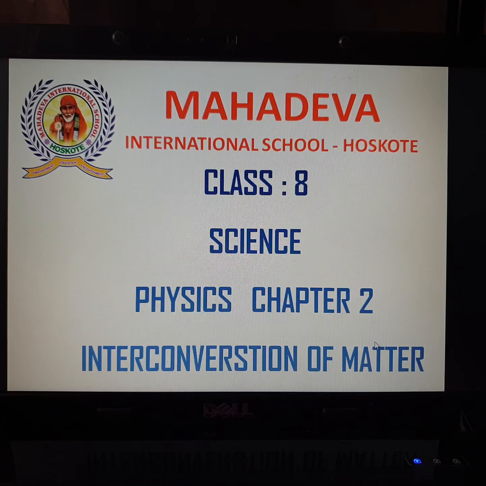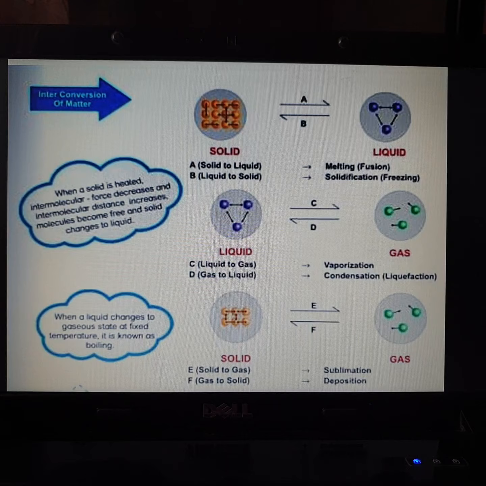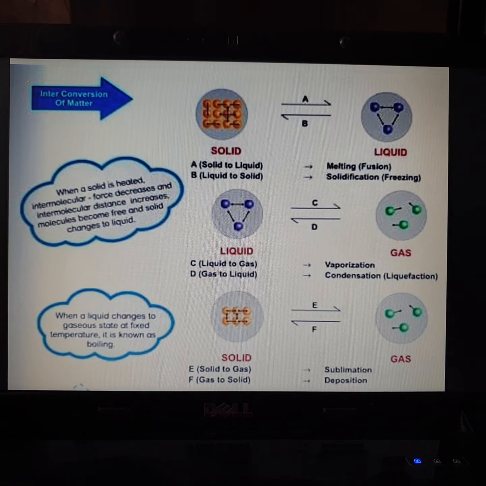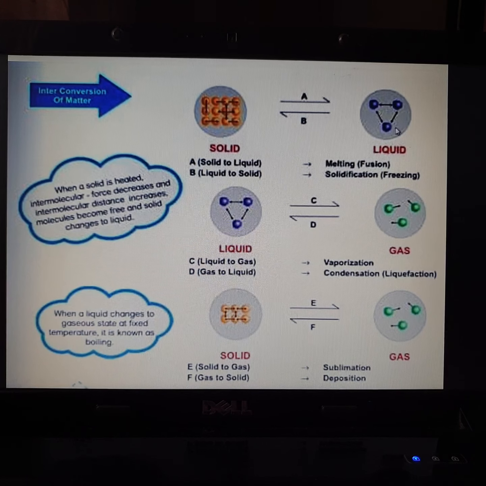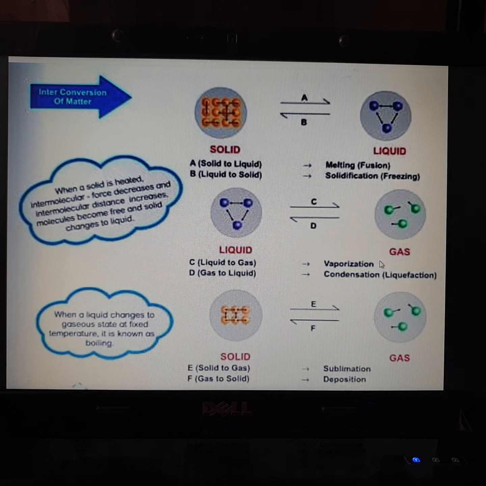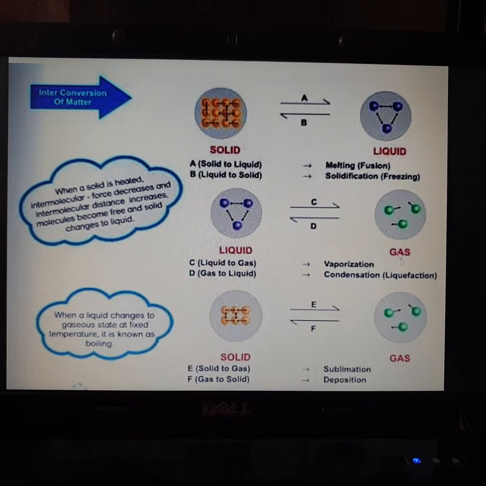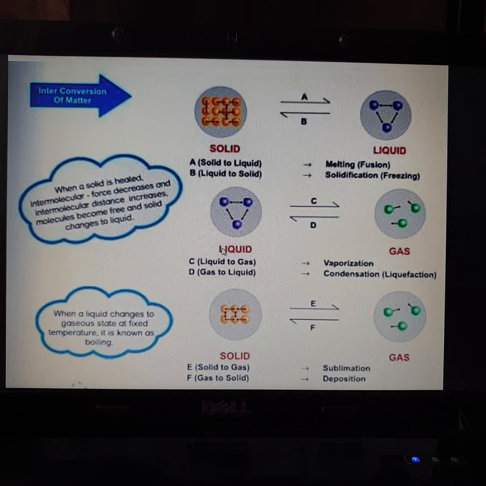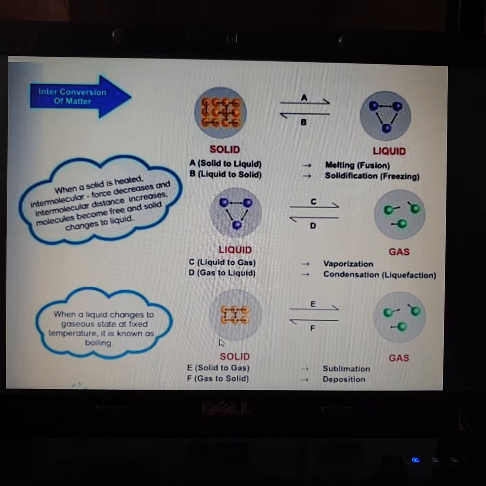That is how matter changes from one state to another state. So in the whole chapter, we shall study how a solid changes to a liquid, how a liquid changes to a gas, or a solid changes to gas. That is, liquid can be converted to solid, gas can be converted to liquid, and again gas can be converted into solid.